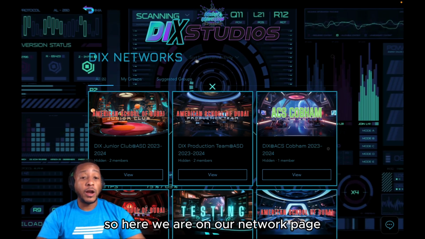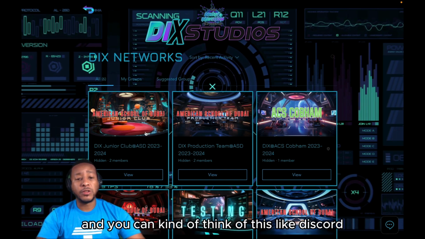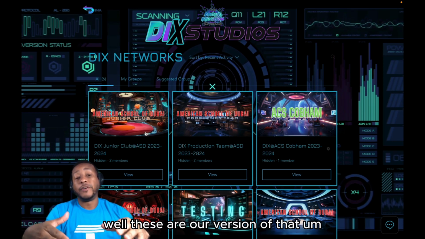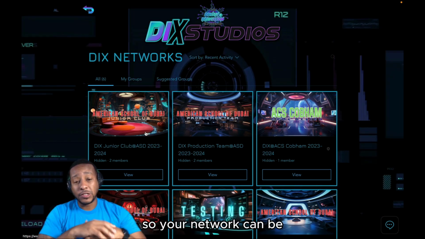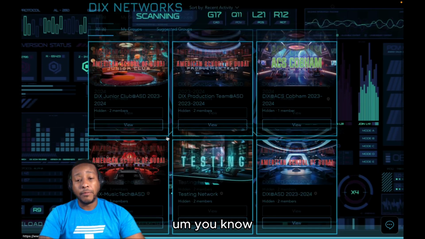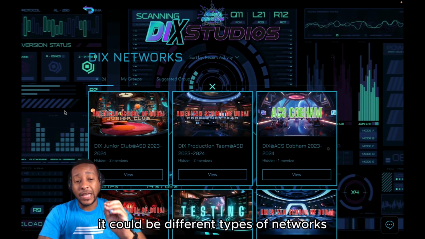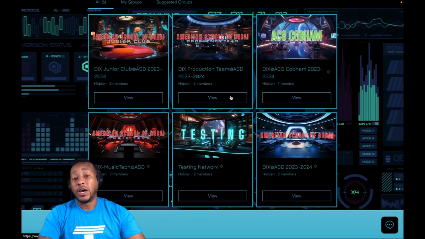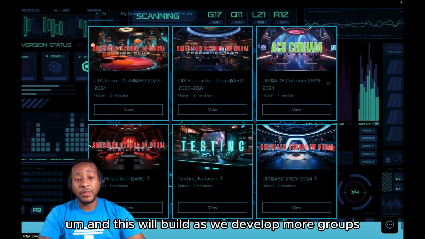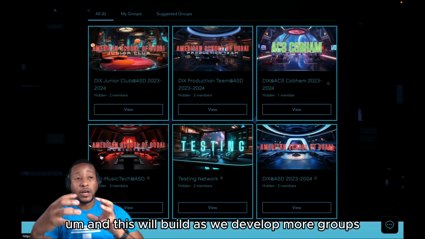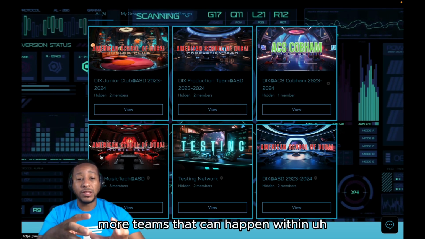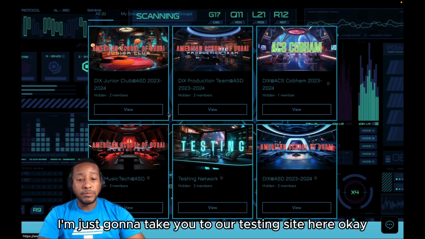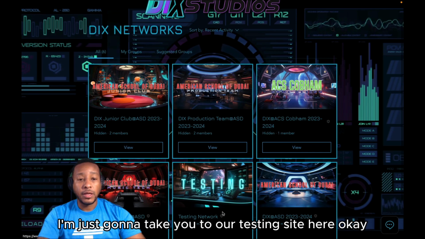So here we are on our network page, and we have our networks here. You can think of this like Discord, how you have servers. Well, these are our version of that, and we call those networks. Your network could be different types of networks at one school that you might be part of. You might just see one on your screen. You'll see quite a few on my screen, and this will build as we develop more groups, more networks, more teams within one school or multiple schools. So I'm just going to take you to our testing site here.